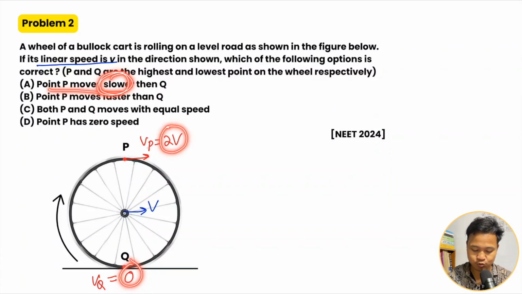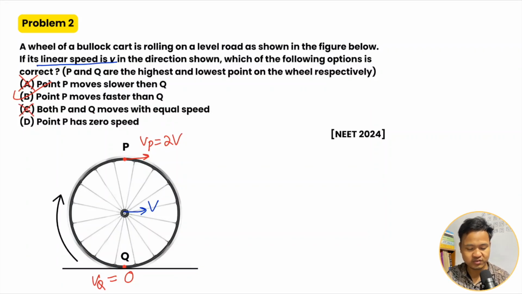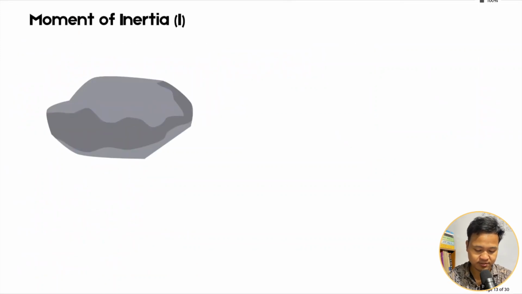So P moves slower than Q? Q is 0 and P is 2V. P moves faster. So P moves slower is wrong. Okay. Option 1 is wrong. Point P moves faster than Q. Okay. This one is correct. Point P and Q move with equal speed. That is wrong. Okay. They have different speeds: P is 2V, Q is 0. Point P has 0 speed. That is wrong. Point Q has 0 speed. Okay. Right. So this is a neat question.